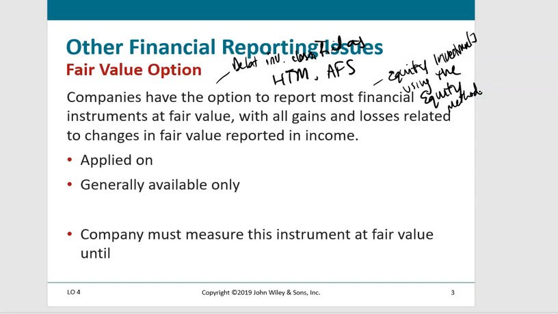Now, if a company does choose to use the fair value option on a security, it is applied on an instrument by instrument basis, and is generally available only at the time that the company first purchases that instrument.